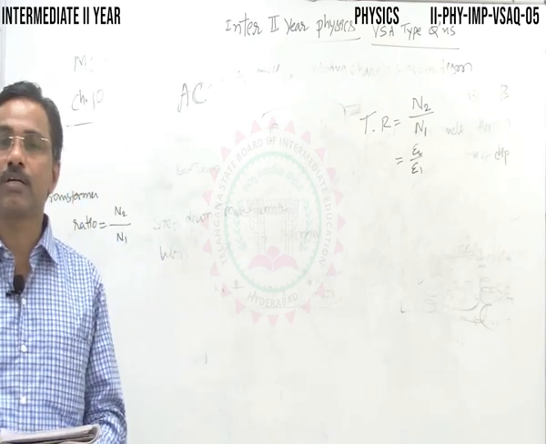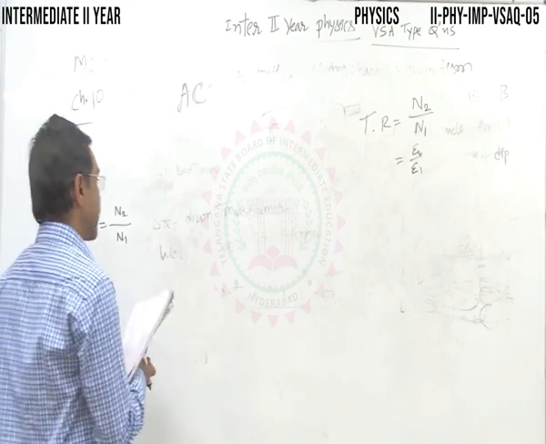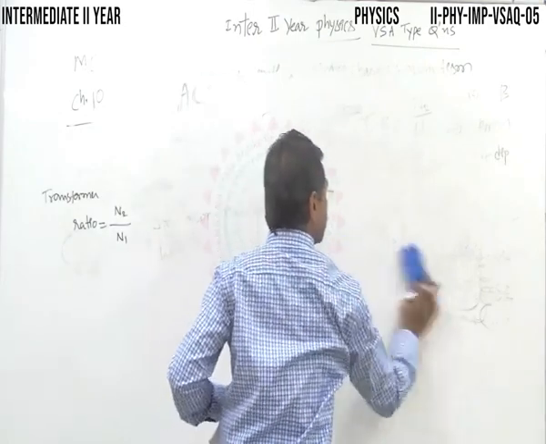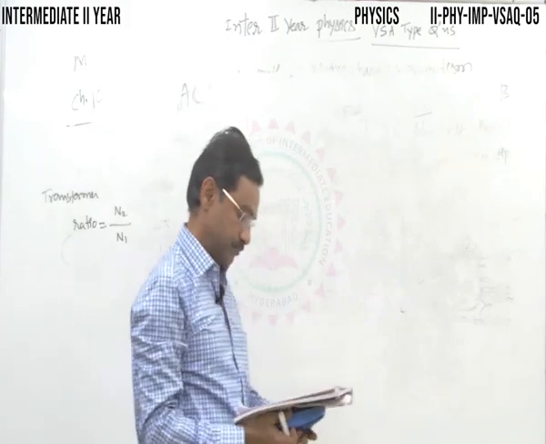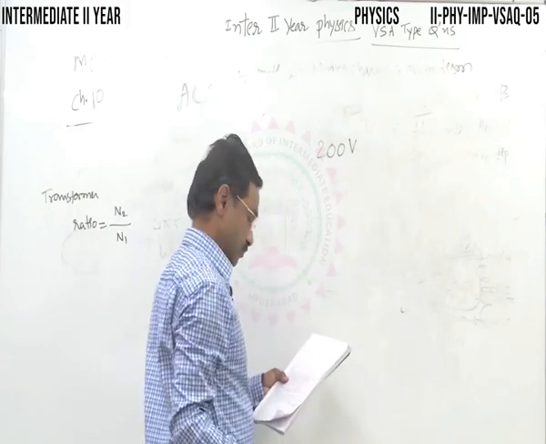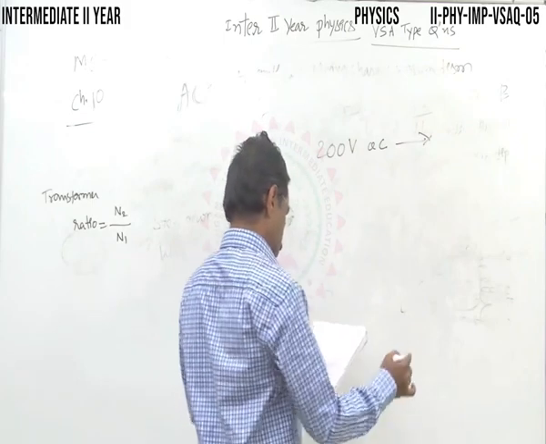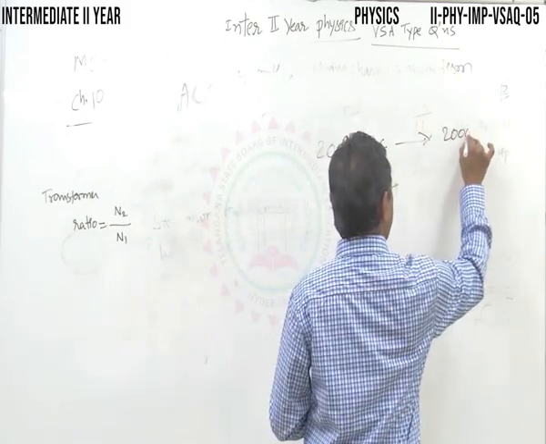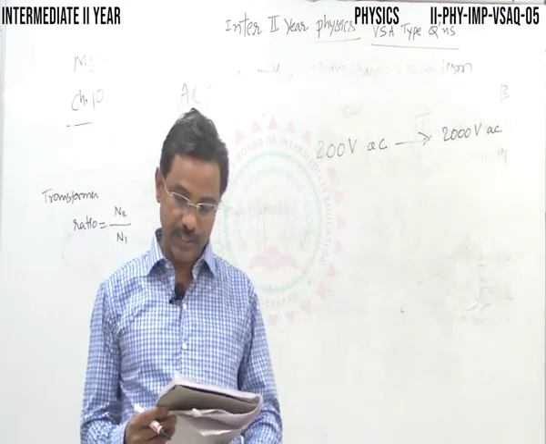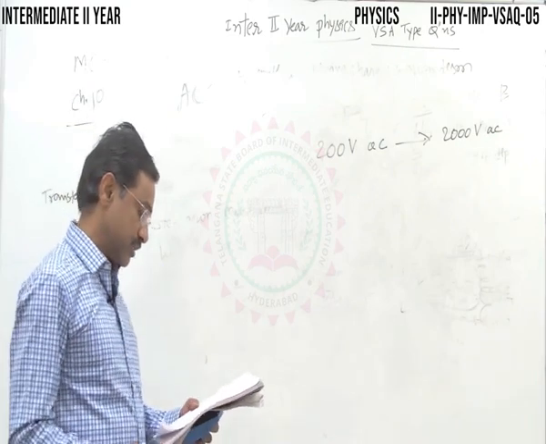Next, this numerical problem, very simple and easy. Make a note of it. A transformer converts 200 volts AC into 2000 volts AC.